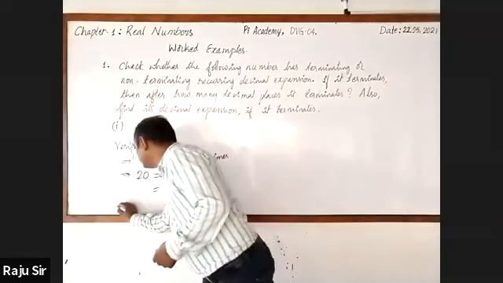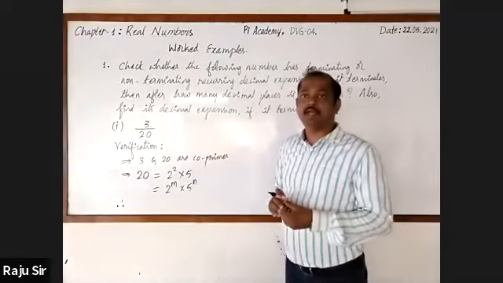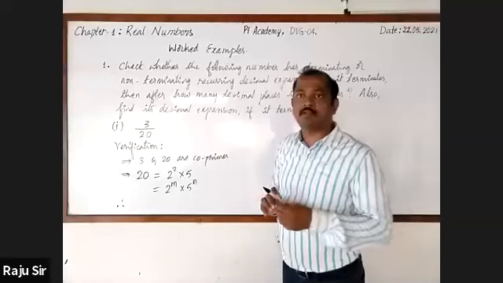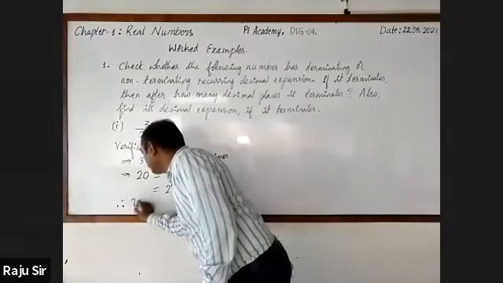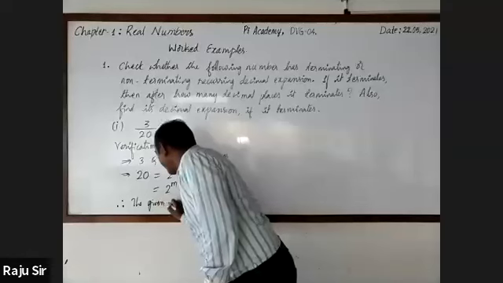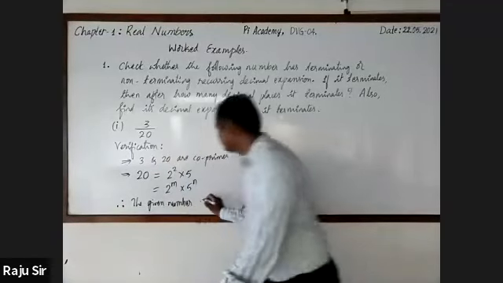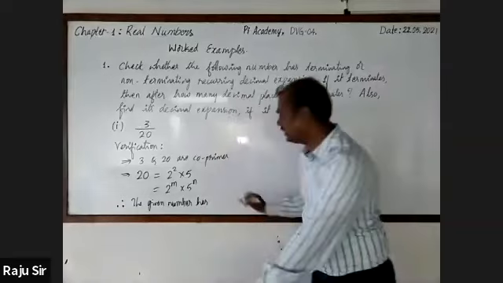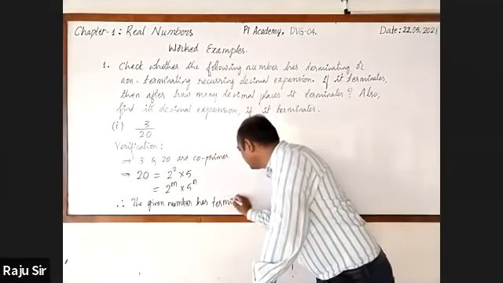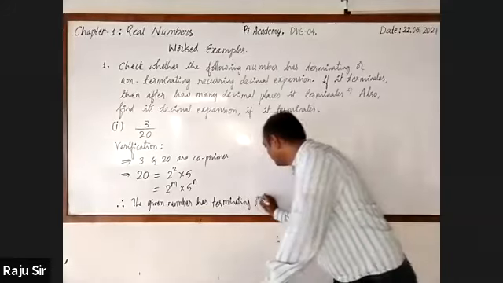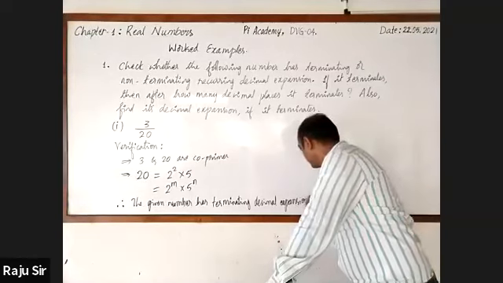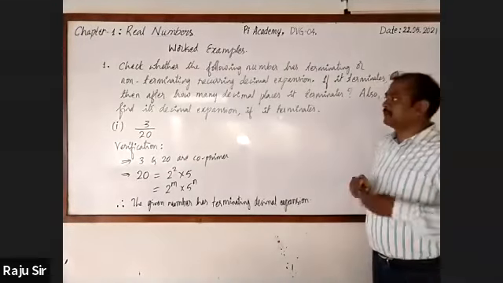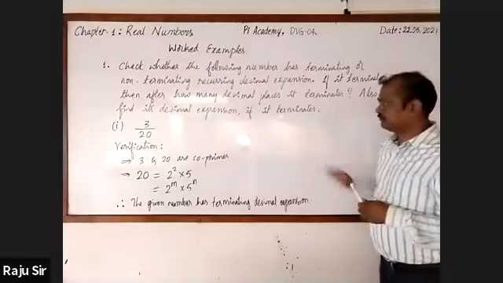Therefore, the given number has what type? Terminating or non-terminating recurring? Terminating, right? Therefore, the given number has terminating decimal expansion.